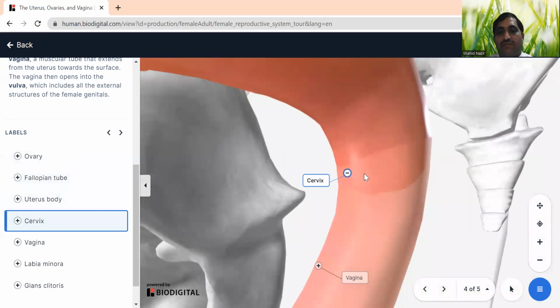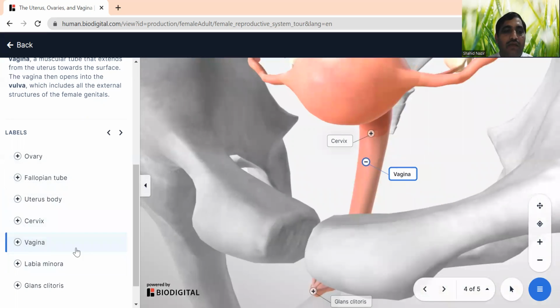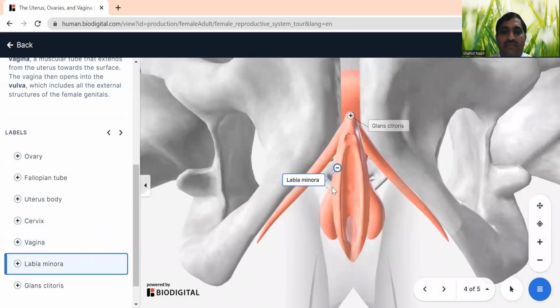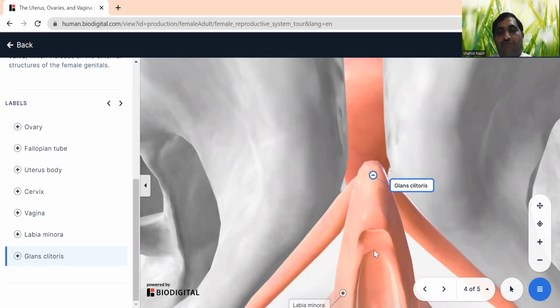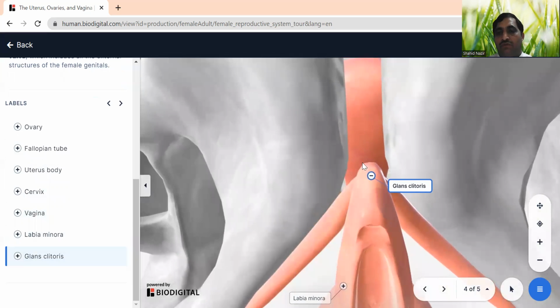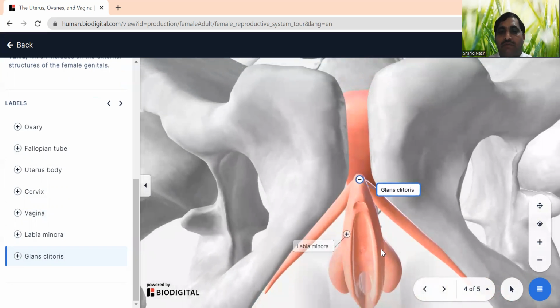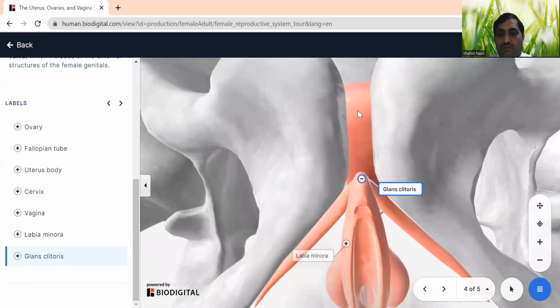Then we have the cervix. You can see here, just after the uterus there is a cervix, and then there is the vagina. Until now we discussed the internal parts. Then we will move to the external parts. For example, these are the external parts we call the labia minora. This is the outside part of the reproductive system. Then we have the clitoris, and this is the opening of the vagina. This opening is used during intercourse, and from here the sperms go inside to the fallopian tubes.